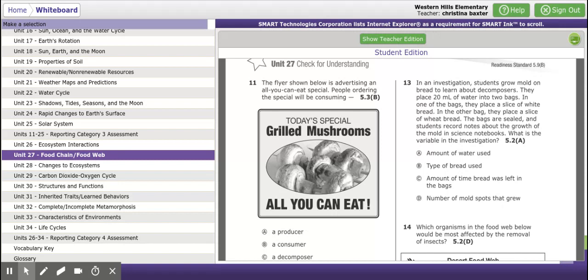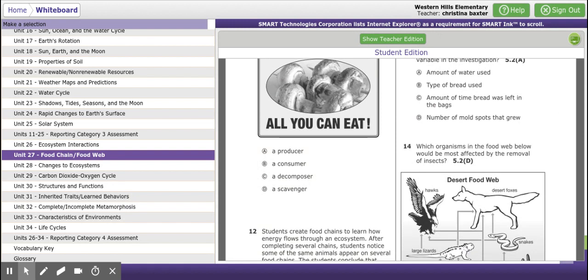Number 11, which is 17. The flyer shown below is an advertisement for an all-you-can-eat special. People ordering the special will be consuming today's special: grilled mushrooms, all you can eat. So are the people that are going to eat the mushrooms eating A, producer, B, a consumer, C, a decomposer, or D, a scavenger?